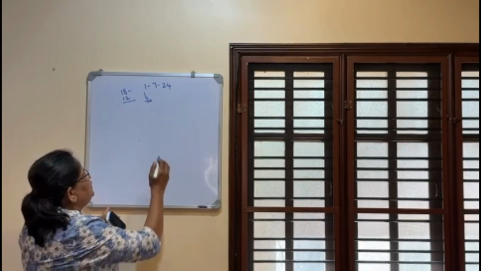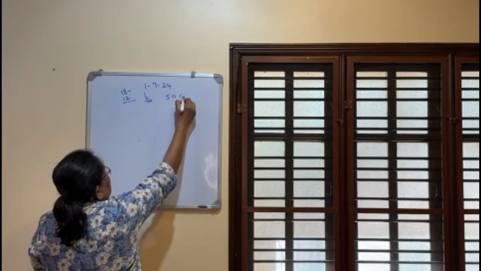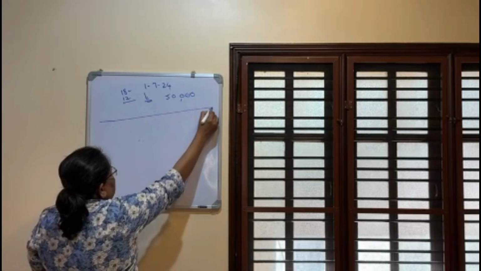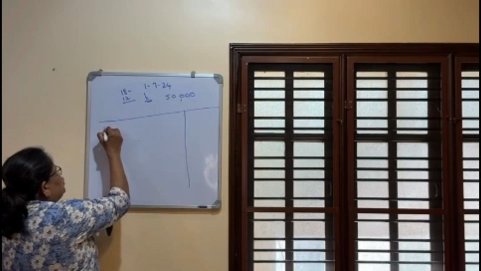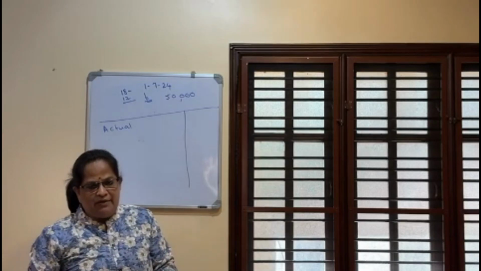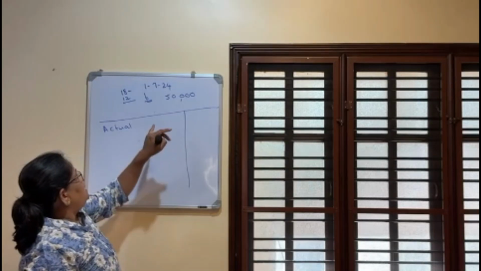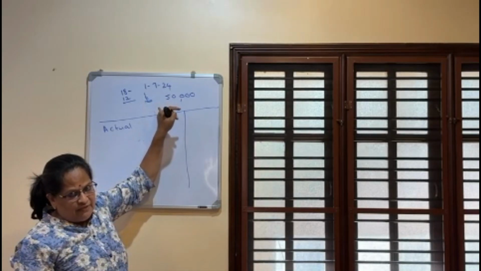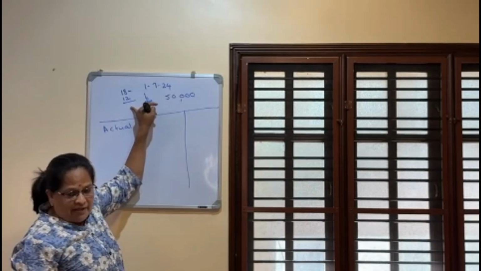In 1 year it was 50,000. So we need not calculate the average salary; it's directly given. Now you can see how we will calculate this. See, actual leave encashment received. Leave at credit is 6 months. I hope it's clear: 18 years of completed service, and 12 months he has encashed.